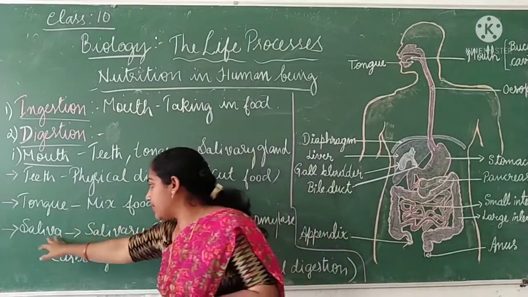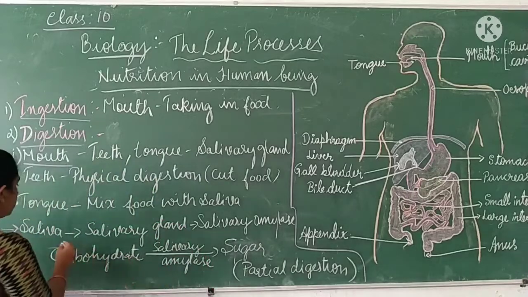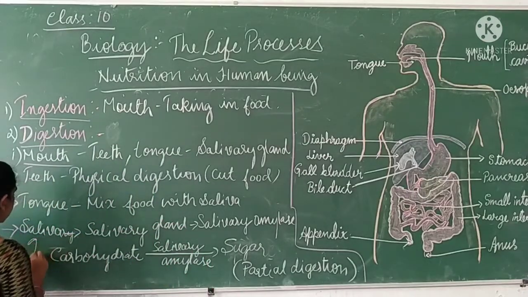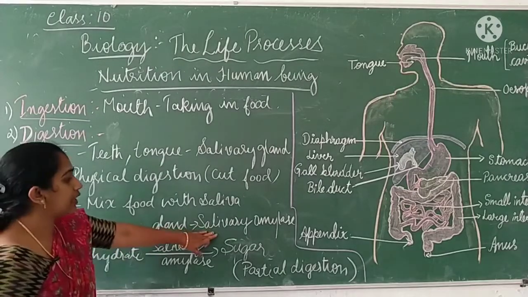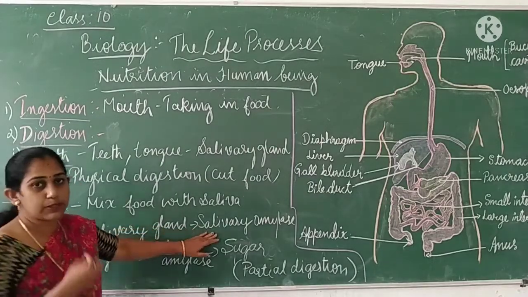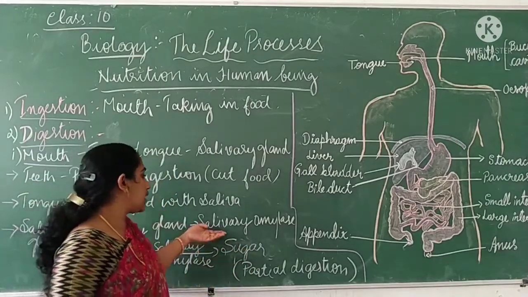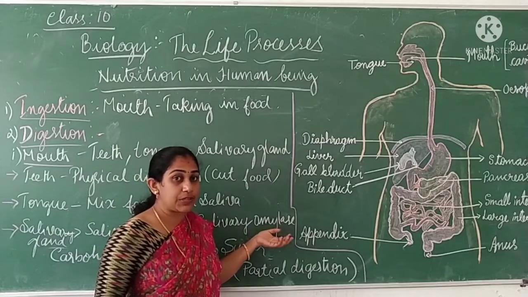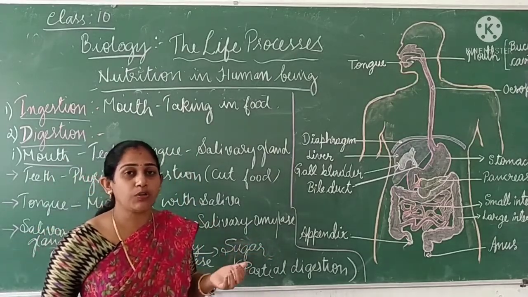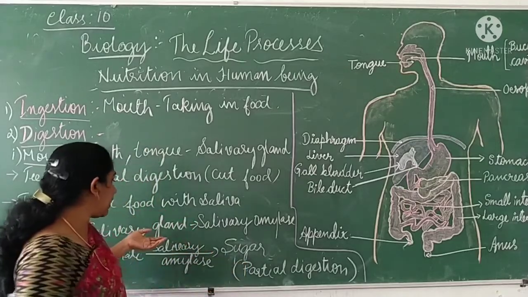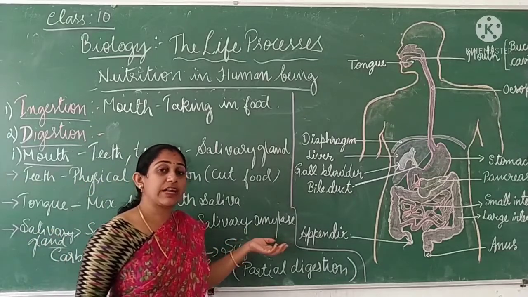Then the third one is saliva. There is the salivary gland, and the salivary gland will produce a juice, right? It will produce saliva. What is that? Saliva contains an enzyme called salivary amylase. I told you in the last class about amylase. Amylase is an enzyme which acts upon carbohydrate. So the salivary gland in our mouth contains an enzyme called salivary amylase.